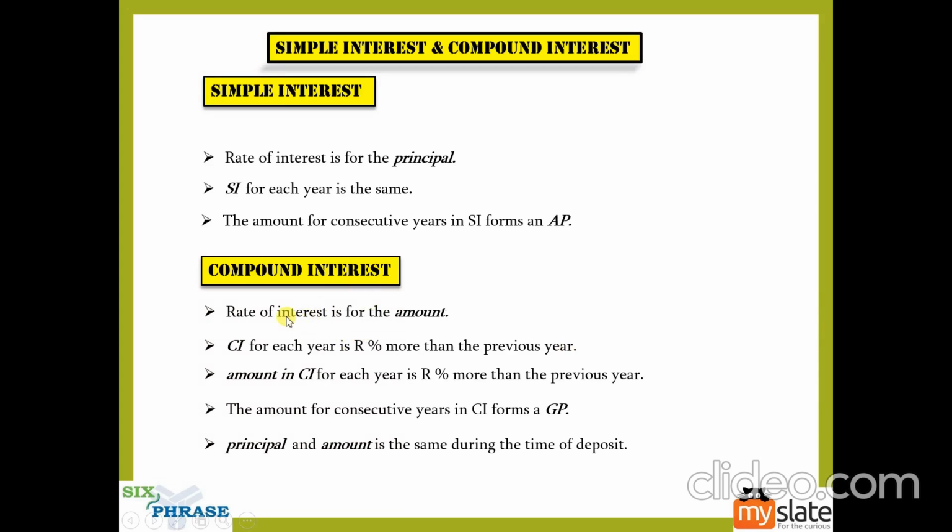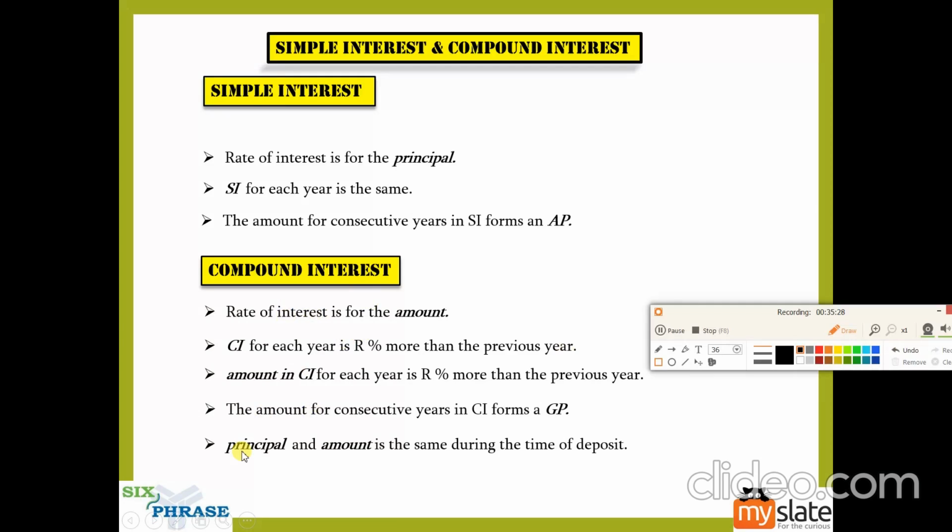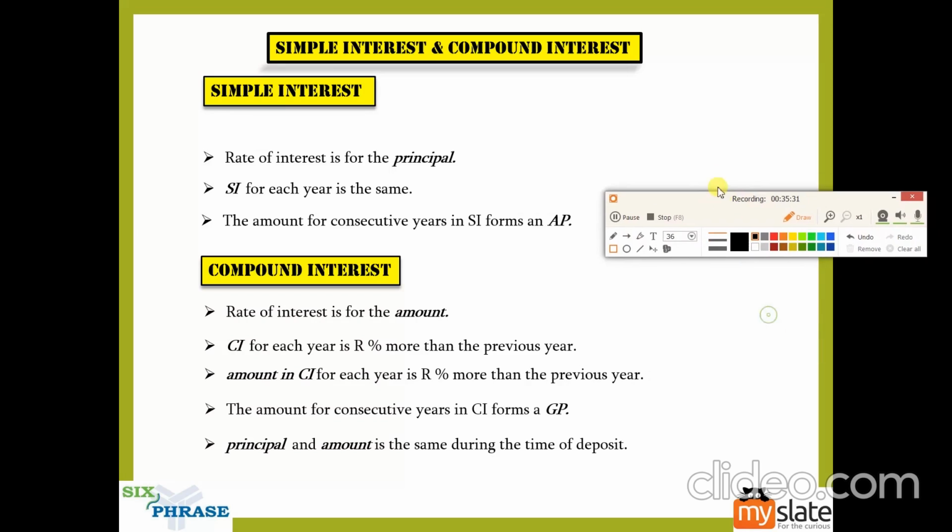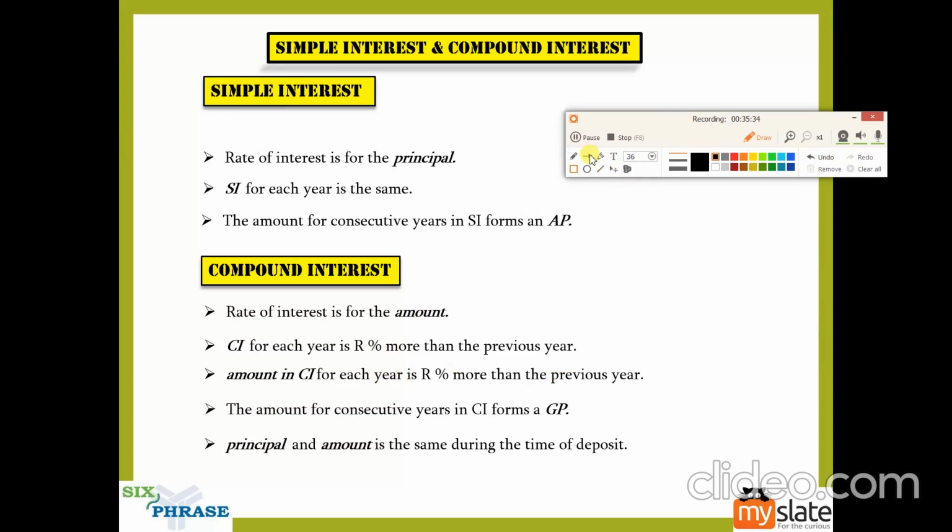So for compound interest, the rate of interest is for the amount, and the amount for each year is R percentage more than the previous year, and the amount for consecutive years in CI forms a geometric progression. Principal and amount are the same at the time of deposit. This goes for both compound interest and simple interest, and we already know what the reason is.